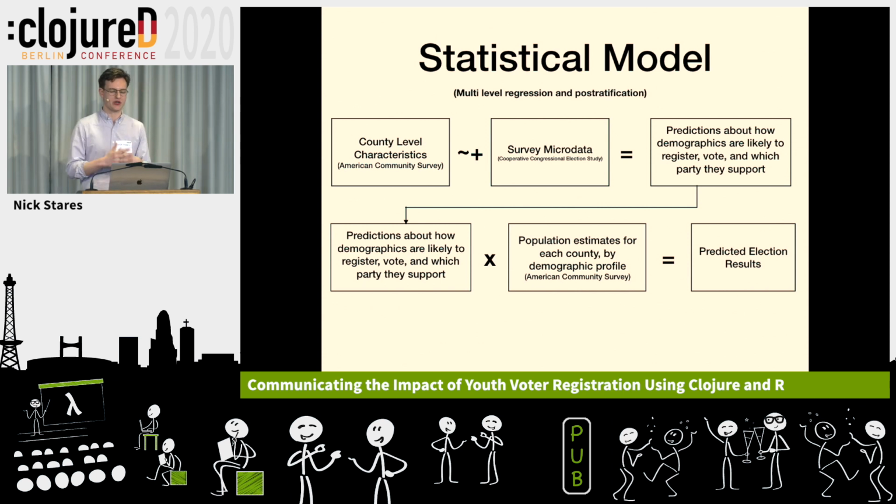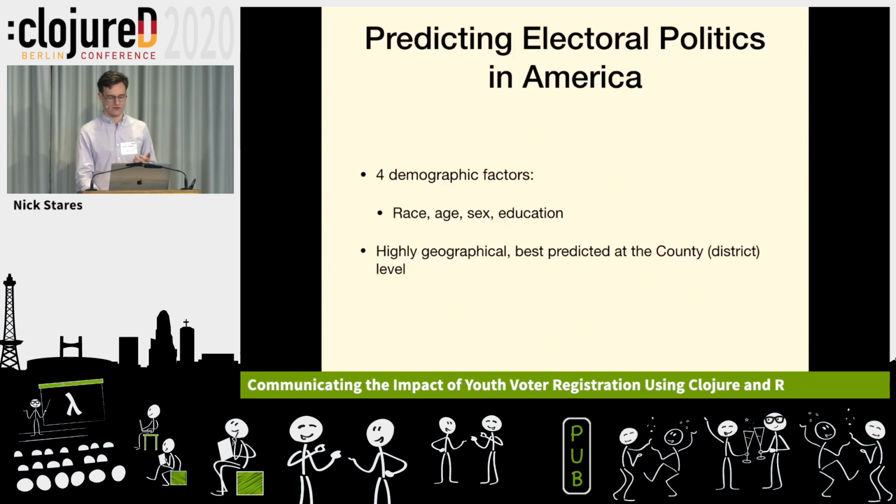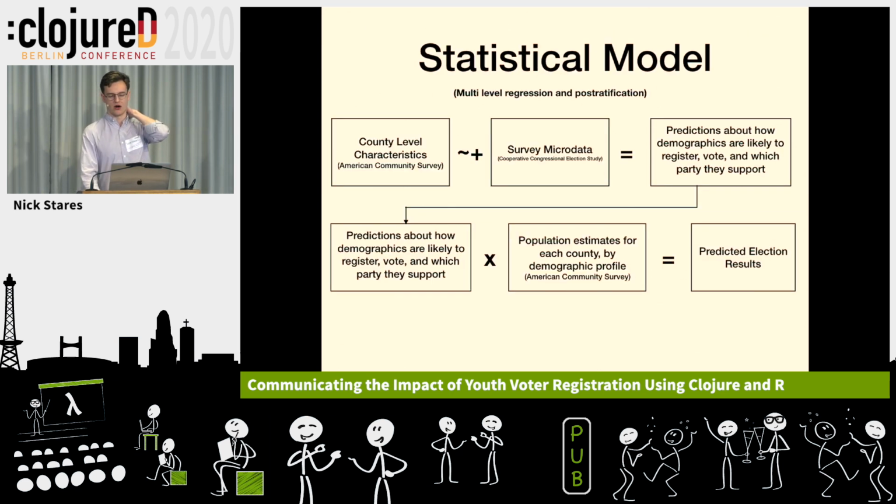Specifically, you can get aggregate information about demographics at the county level, but you can't get too much detailed opinion information. That's microdata. So when we combine that, we can build predictions about how different demographic profiles, some combination of these 4 factors, are likely to register, vote, and which party they will support.